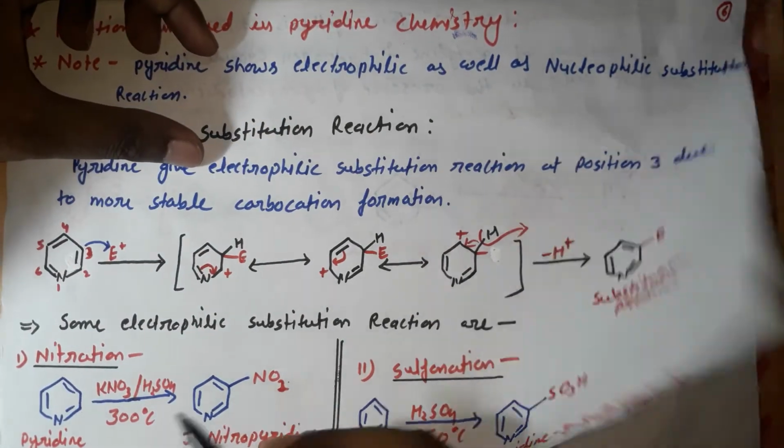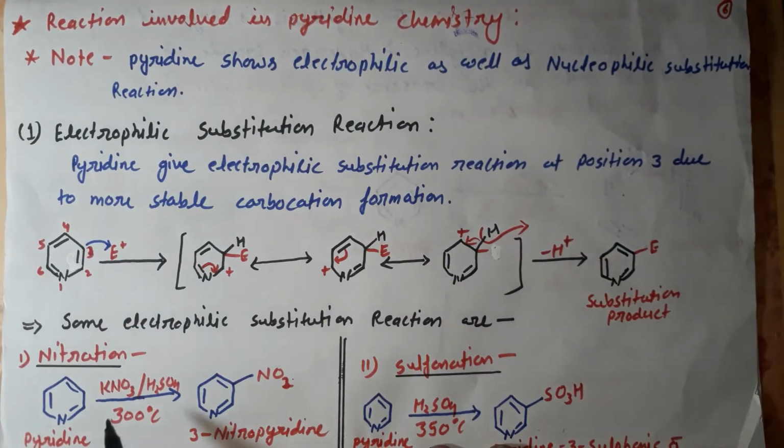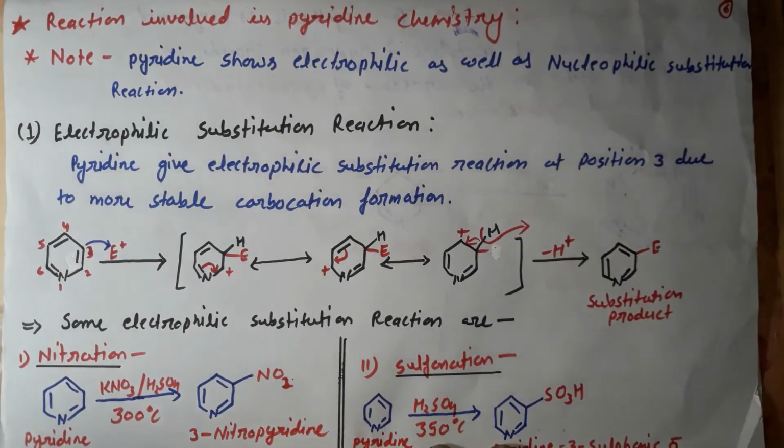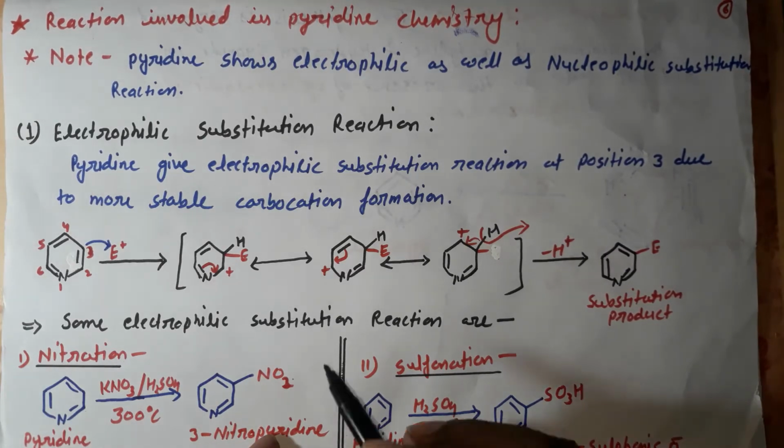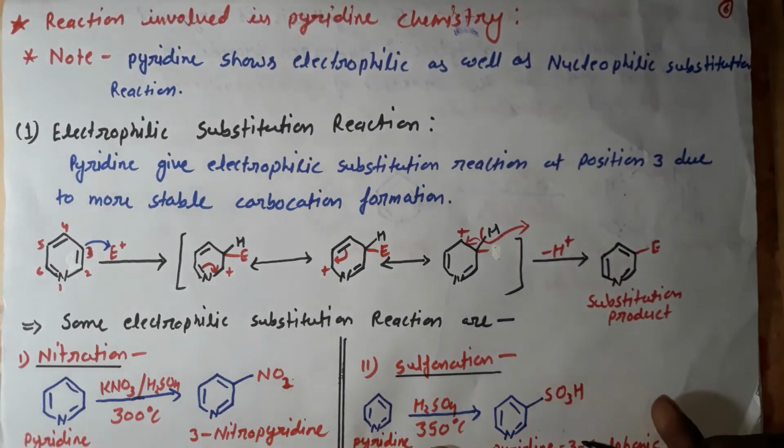Pyridine undergoes a nitration reaction in the presence of potassium nitrate and H2SO4 at a temperature of 300 degrees Celsius, and this substitution occurs at position three. So it forms 3-nitropyridine.